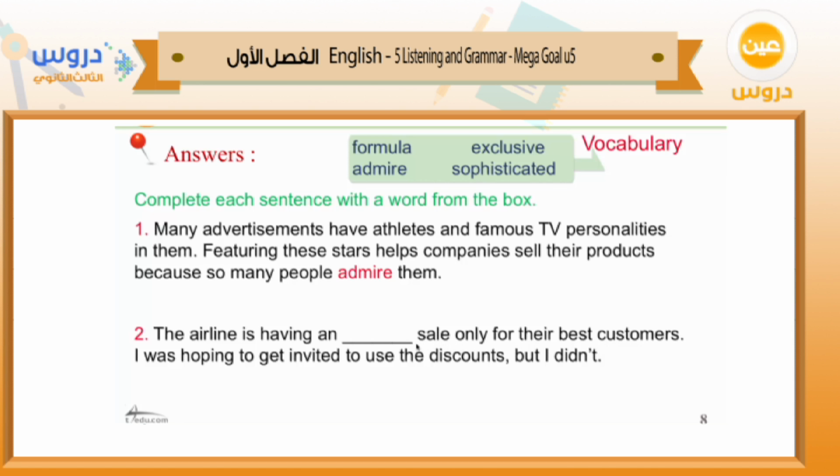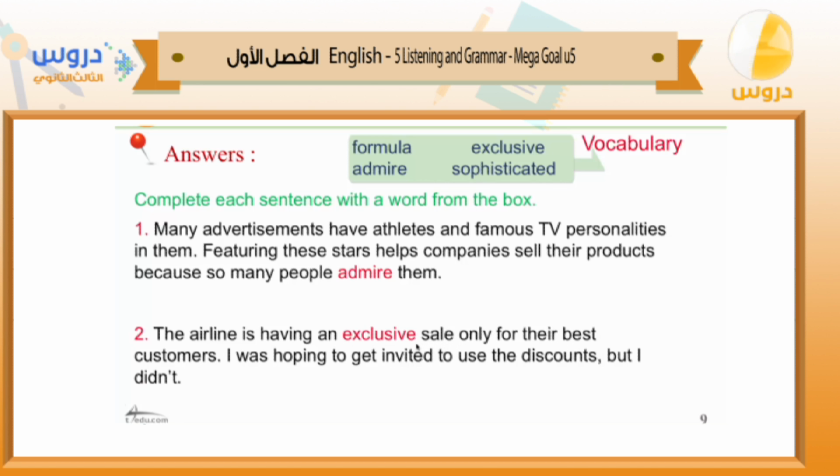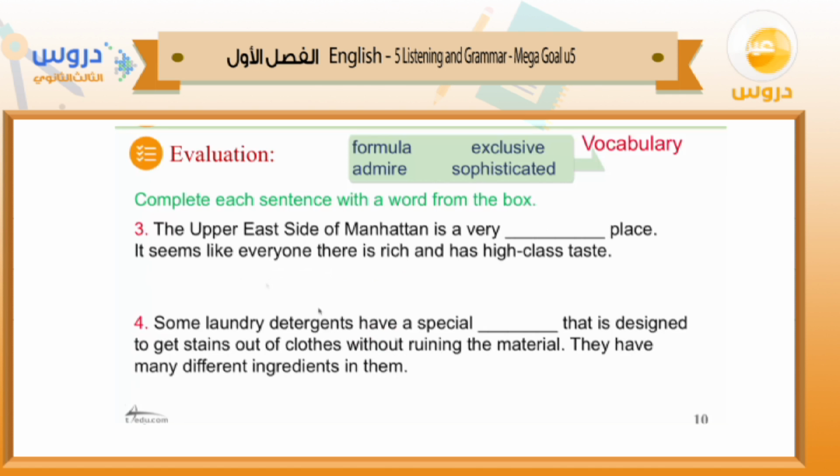So the correct word is exclusive. Exclusive, right? Number three, the Upper East Side of Manhattan is a very exclusive place. Why? Because it seems like everyone there is rich and has high class taste.